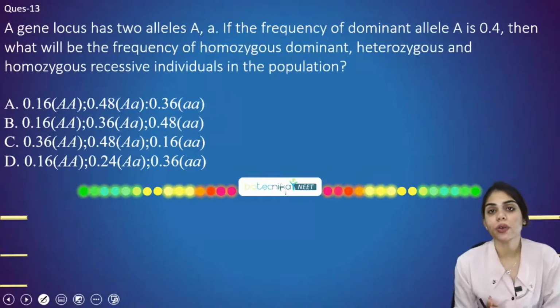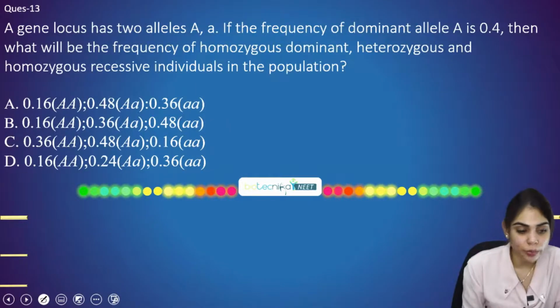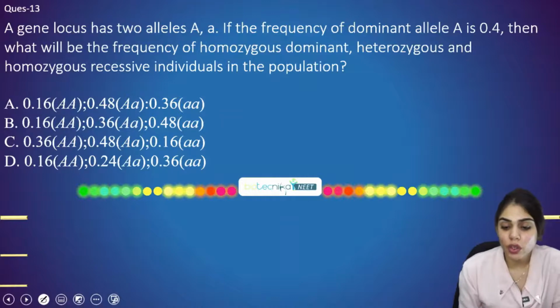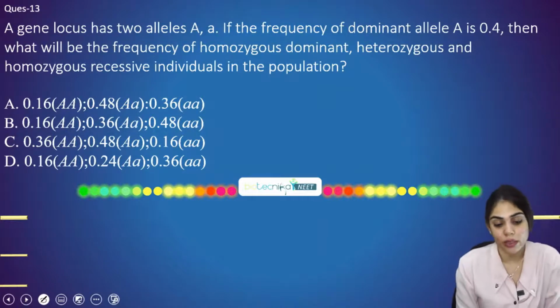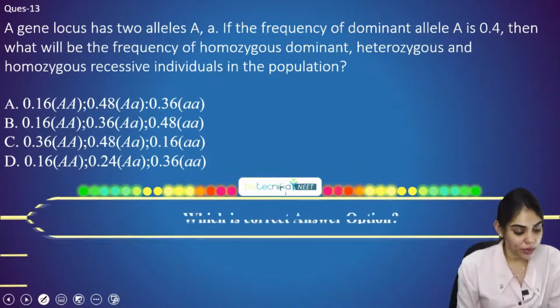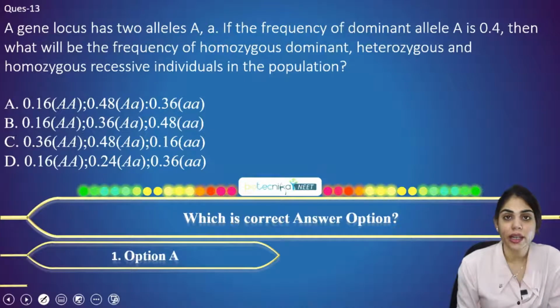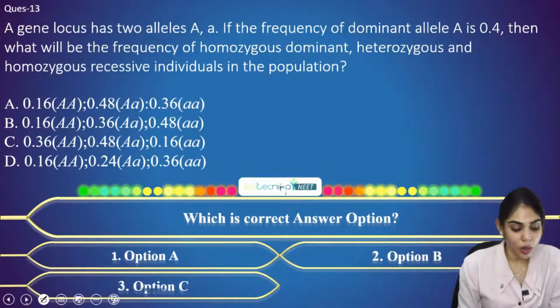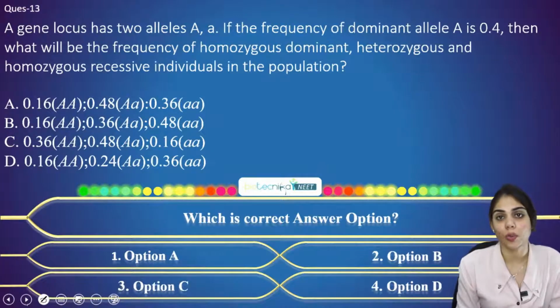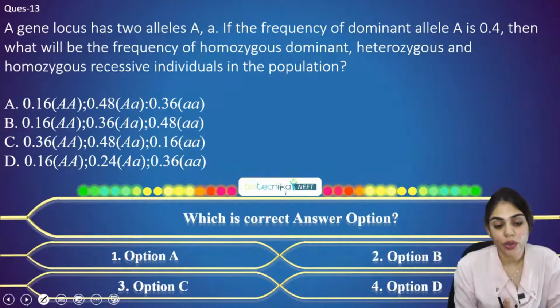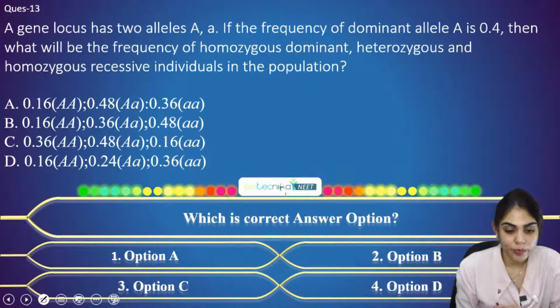Again, you have a question from genetics, from Hardy-Weinberg equilibrium. A gene locus has 2 alleles, capital A and small a. If the frequency of the dominant allele A is 0.4, then what will be the frequency of homozygous dominant, heterozygous, and homozygous recessive individuals in a population? You have 4 options given here. You have to select the correct answer option. Is it option A, option B, option C, or option D? You have to apply Hardy-Weinberg equilibrium genetics here.